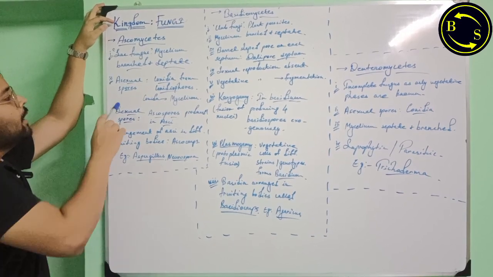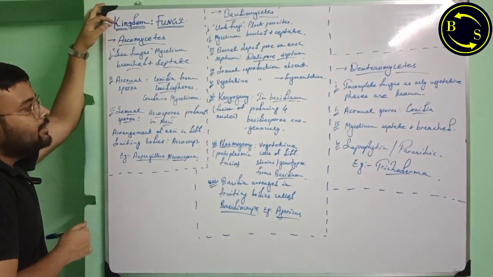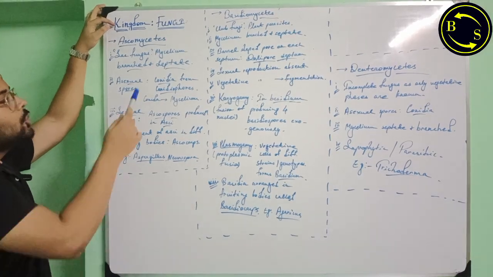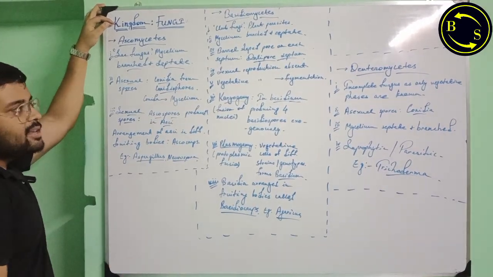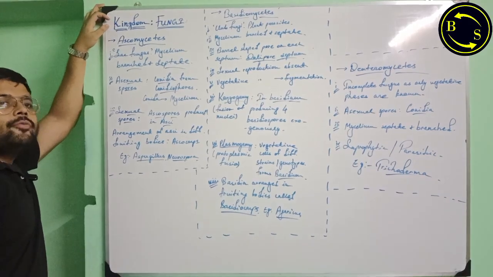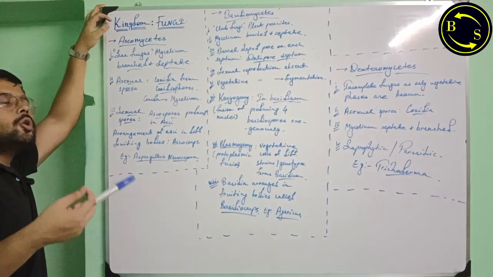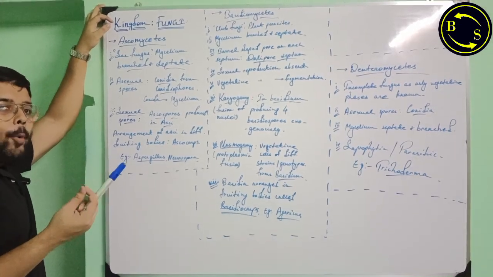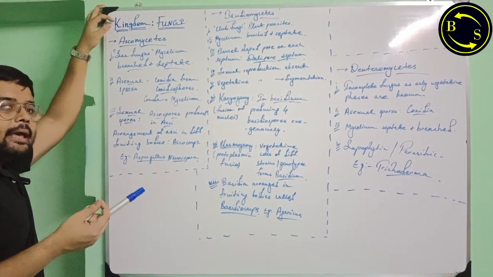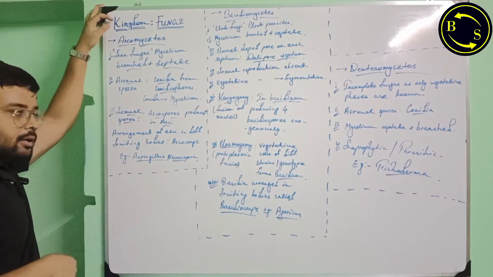Asexual reproduction is done by asexual spores known as conidia, produced from specialized cells called conidiophores, and these conidia are the spores that give rise to the mycelium in the next generation of the fungus.